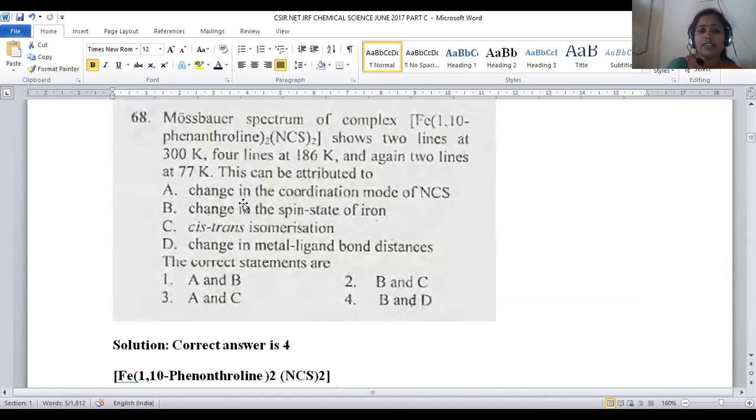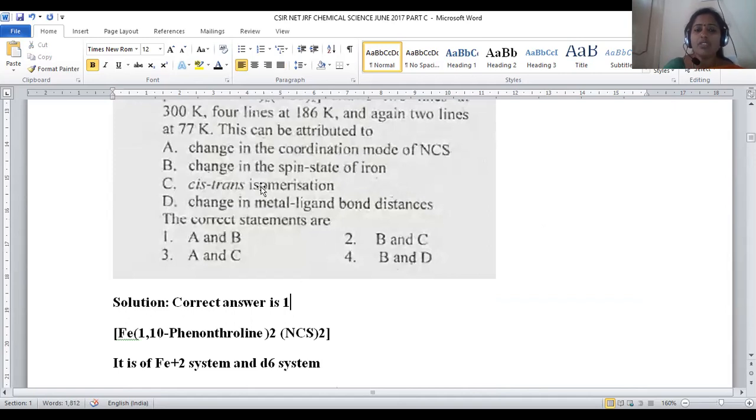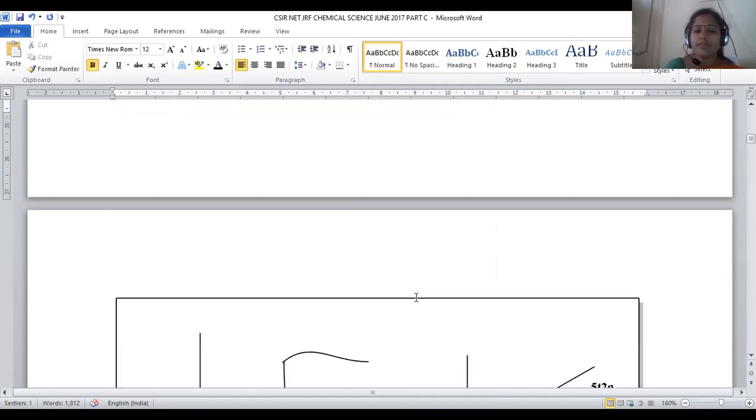So there is a possibility. This is also one of the reasons: change in the spin state of iron. Change in the spin state of iron is also the correct statement. Option number 1 will be the right answer. Let us see how the change in spin state is possible.